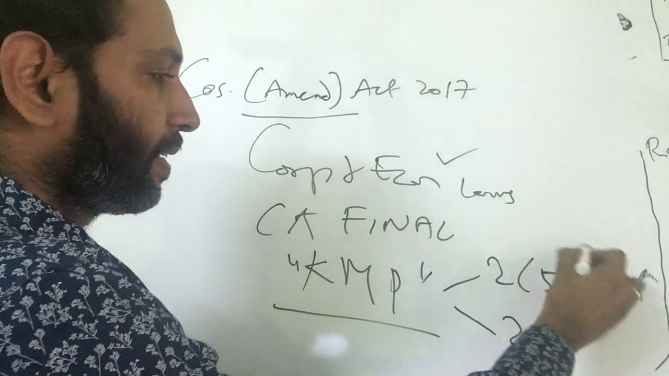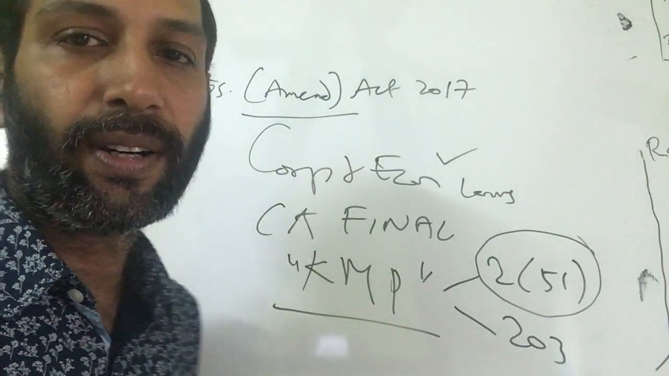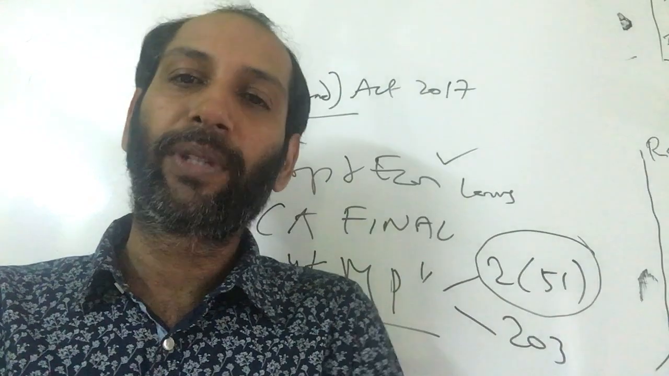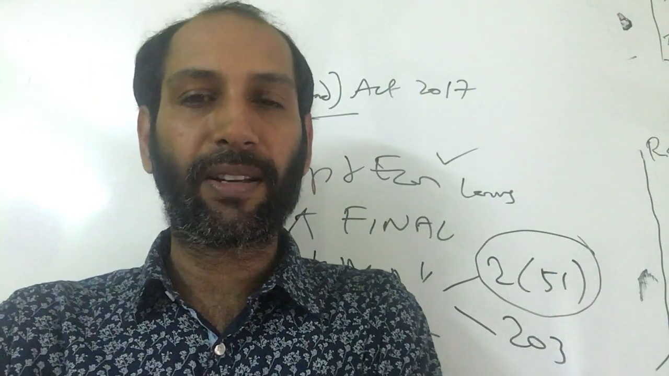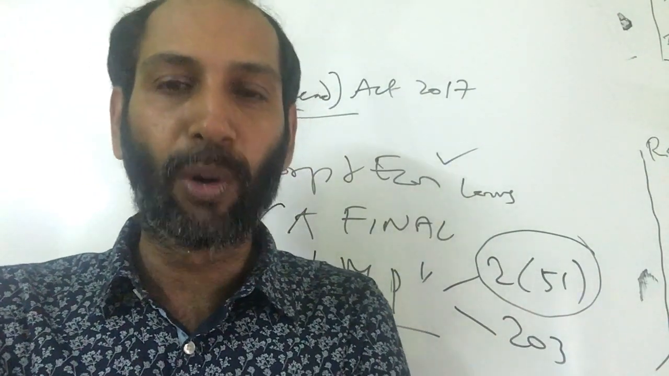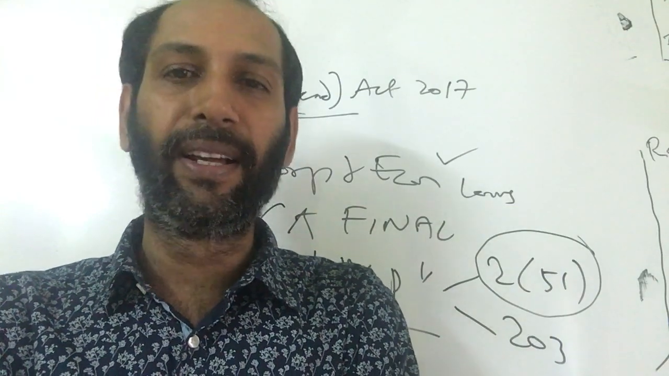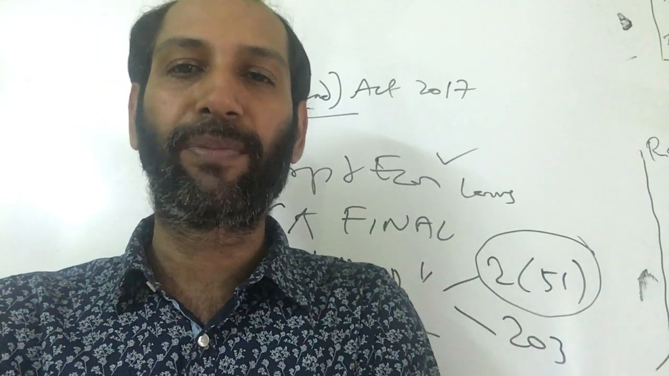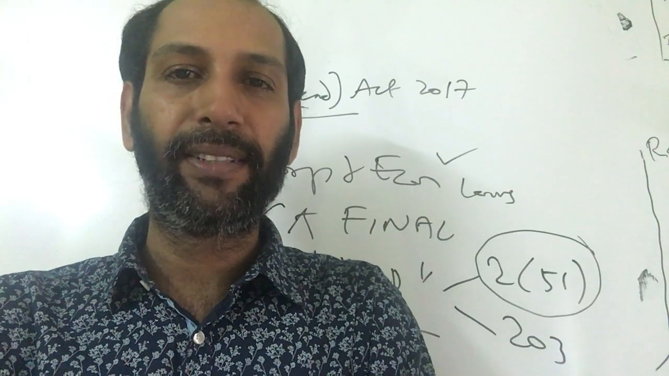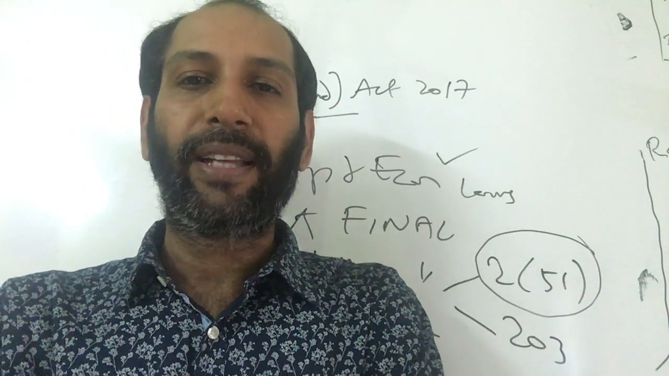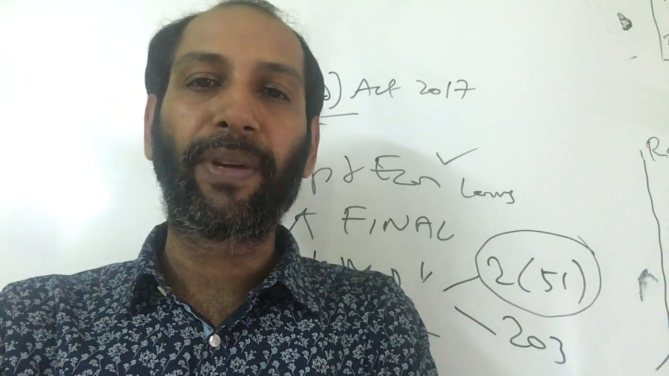So the amendment is in the definition part, that is 2(51), wherein you all know that the definition of a KMP starts like this. KMP of a company means and includes, one category is MD, CEO, manager, then whole-time director, then you have company secretary, then you have CFO, then you have such other persons as may be prescribed.